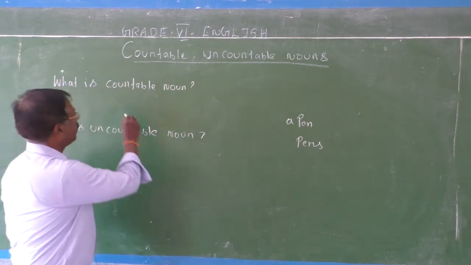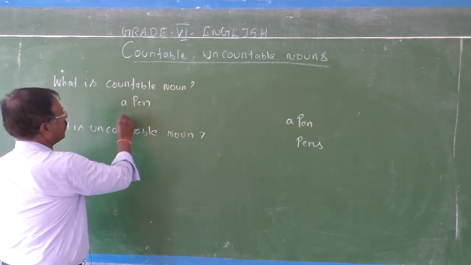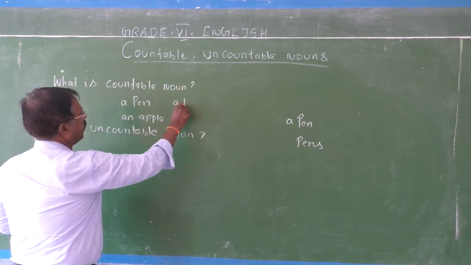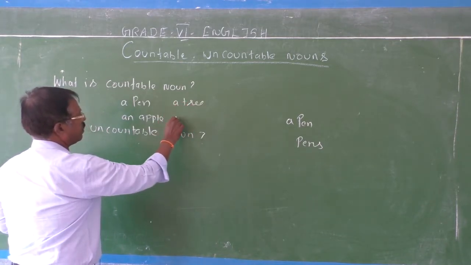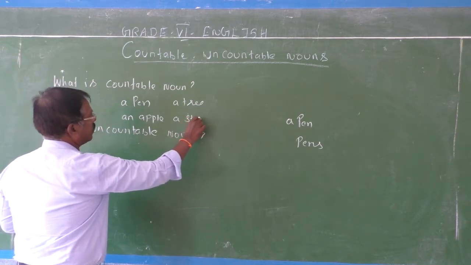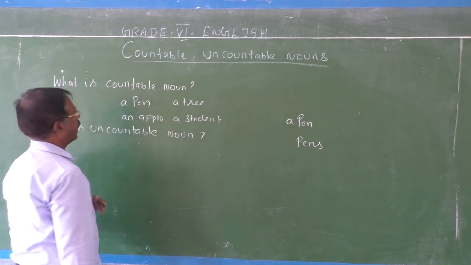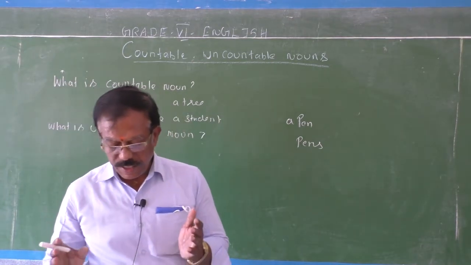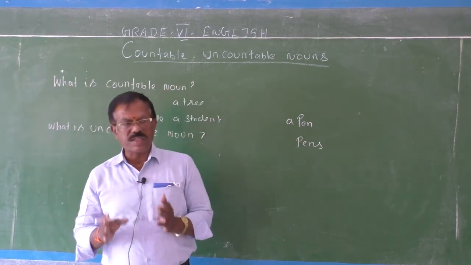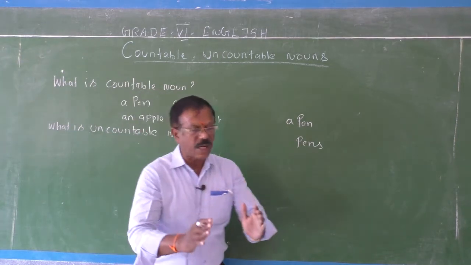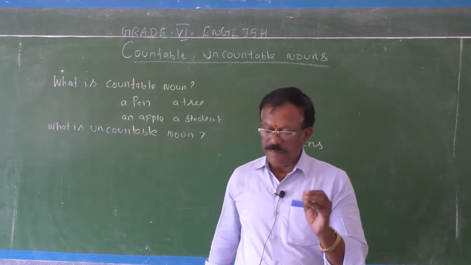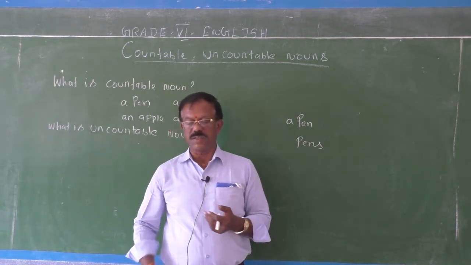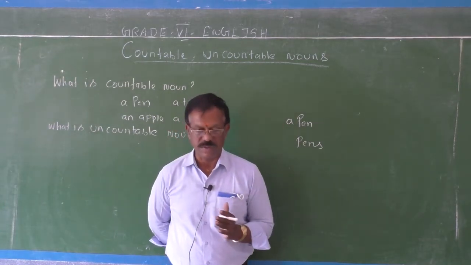For example, a pen, an apple, a tree, a student. Countable nouns are those nouns that can be counted and can be expressed in exact terms. Such nouns are called countable nouns.